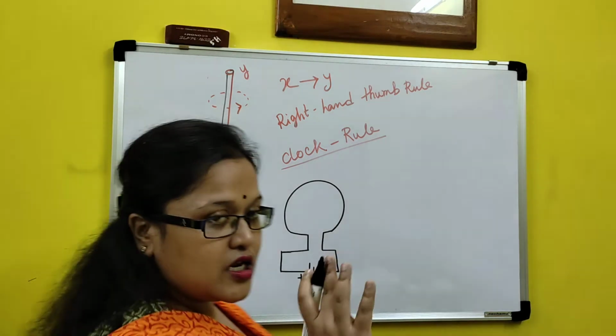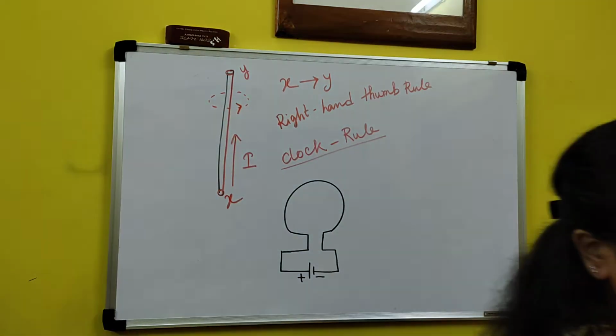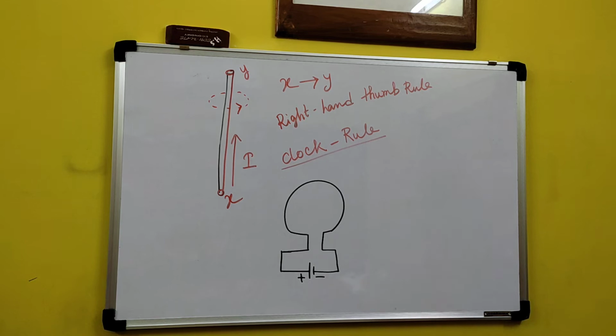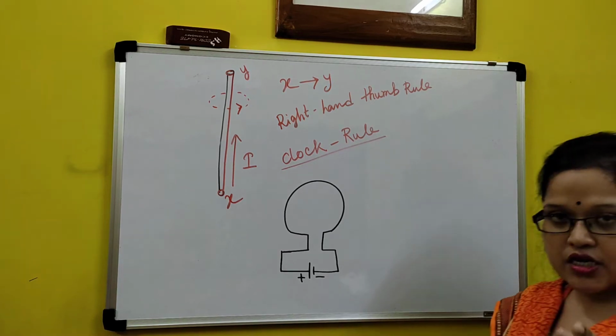So what will be the direction of the magnetic field? Looking at the face of the loop, the current may be in the clockwise or anti-clockwise direction. What is clockwise and what is anti-clockwise?